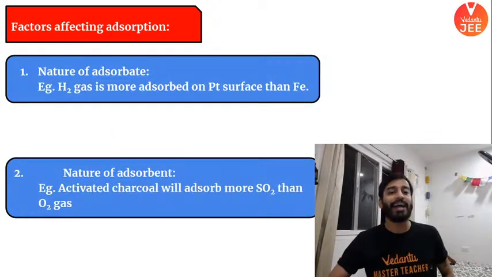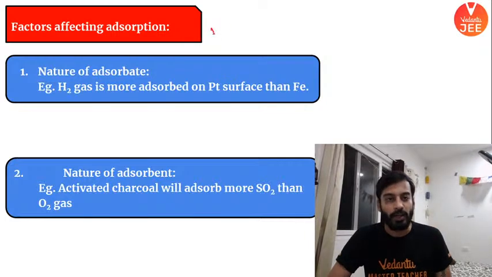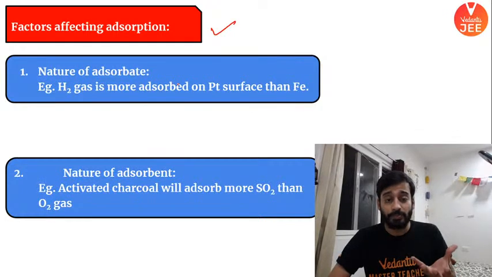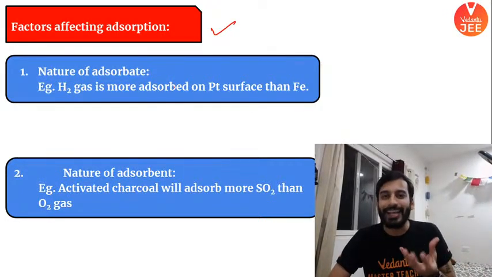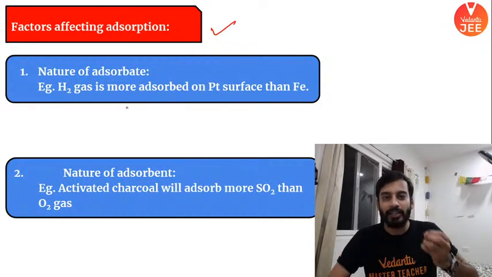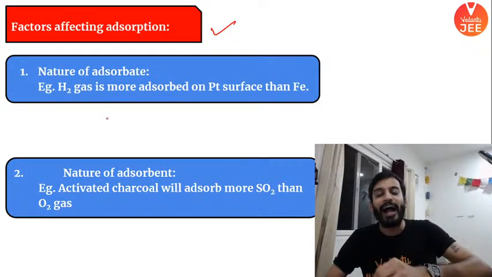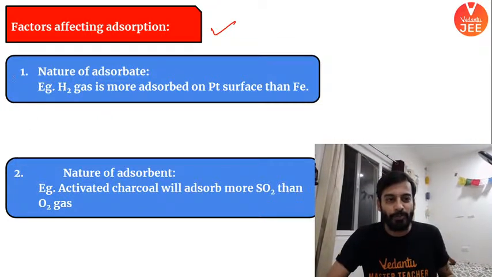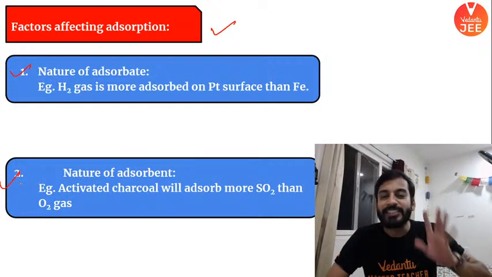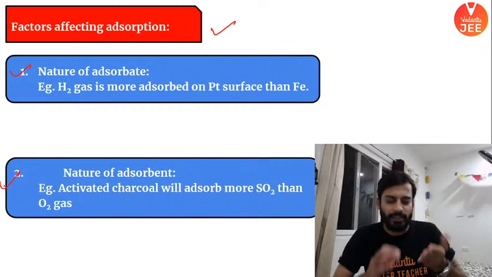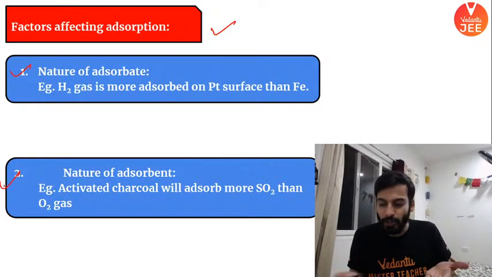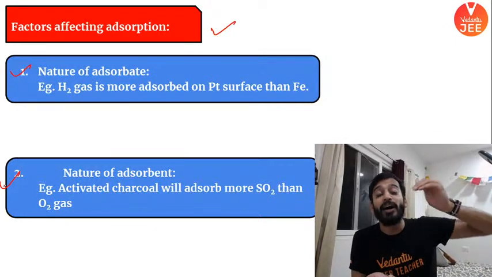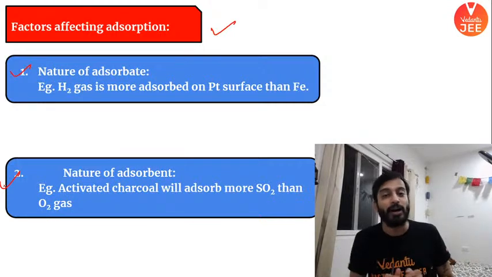Now what are the factors affecting adsorption? First factor: nature of adsorbate, meaning the gas which is getting adsorbed, वो कैसी है. For example, hydrogen gas likes to get deposited on a platinum surface rather than an iron surface. The points I am going to say, point number 1 and point number 2, are kind of the same, so pay full attention. A particular gas is getting adsorbed at a particular surface, and it wants a particular kind of surface. For example, platinum cannot adsorb hydrogen gas, right? It cannot adsorb hydrogen gas.